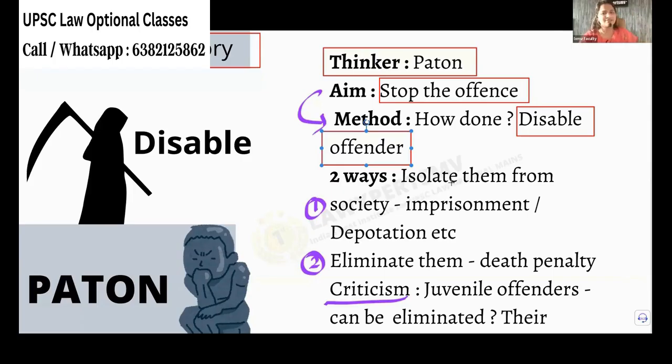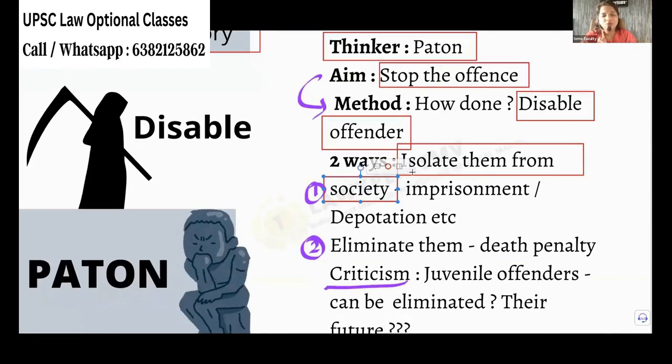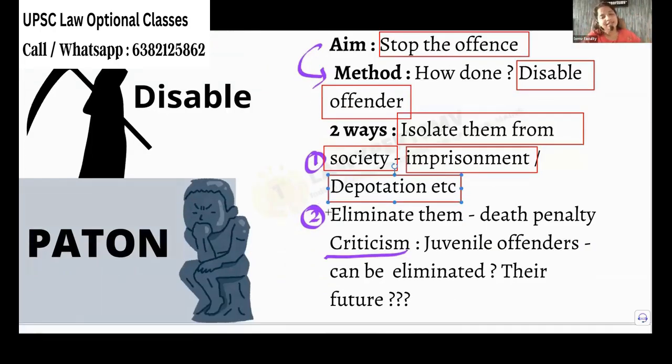Like that, how to disable the offender? You isolate the offender from the society. How can you isolate the offender? You imprison the person. And there was a punishment called deportation, which in Tamil they call Naadu Kadatthal. From one place we will send the person to another place, so he will not be in that particular country. So you isolate the person, keep him in jail, imprison him, or deport him. And next, eliminate them.